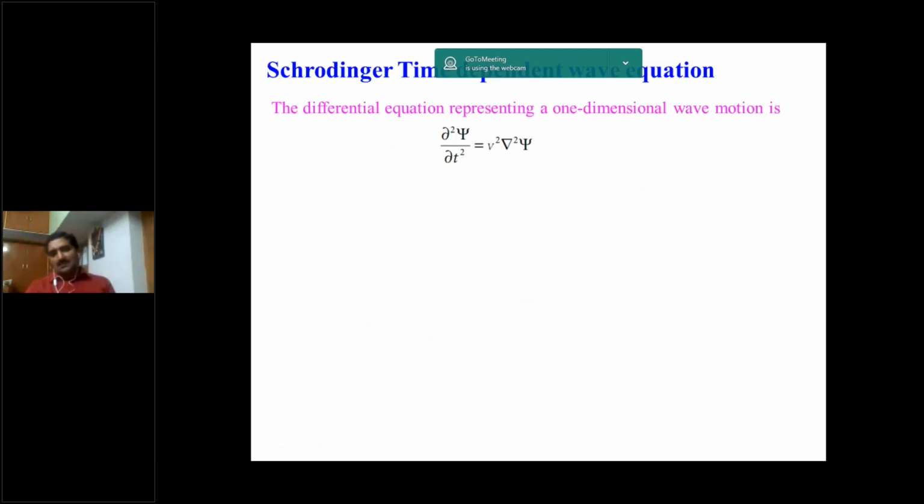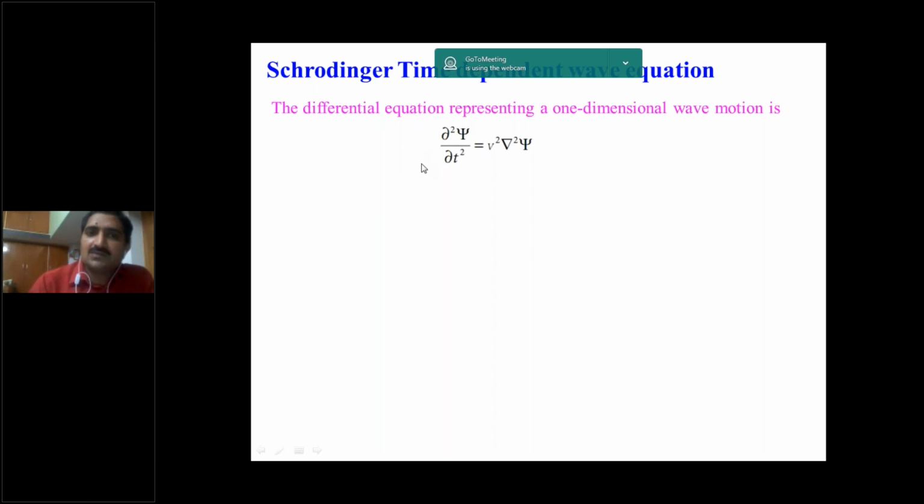The next topic of today's class is Schrodinger's time dependent wave equation. The differential equation representing the particle in wave motion is the classical differential equation. Already we discussed it. That is dou square psi by dou t square is equal to v square into del square psi. This equation is valid for both time independent and time dependent. This is the initial equation. For this equation, we are writing different types of solutions.